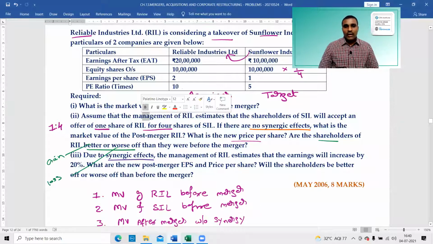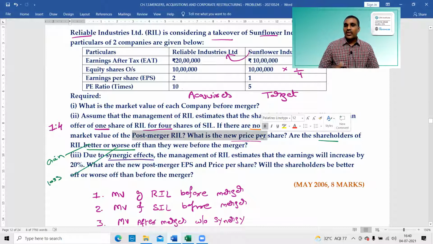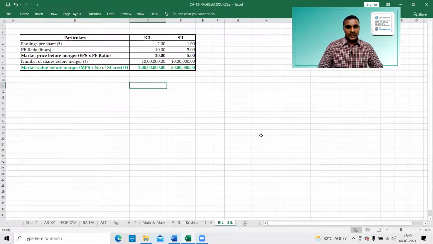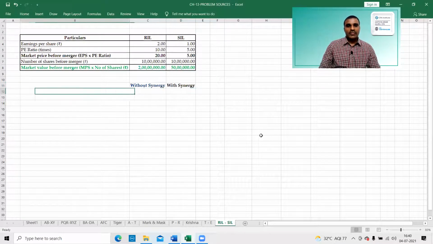Next, assume that the management of RIL estimates that the shareholders of SIL will accept 1 share for 4, a 1:4 exchange ratio. What is the market value and market price? First, we have to calculate the market price, then we'll get the market value. So I'll write with synergy and without synergy. First, I'll write the 2 answers we have without synergy. Next, with synergy, because the answers below are also with synergy.